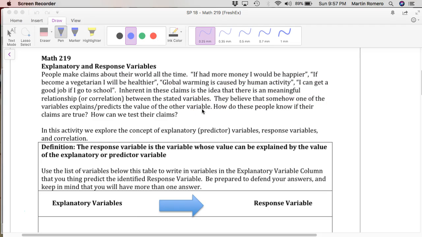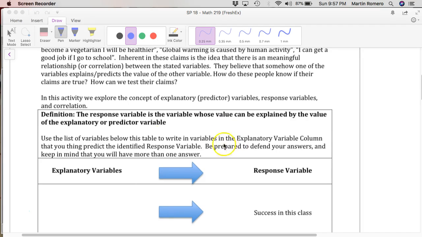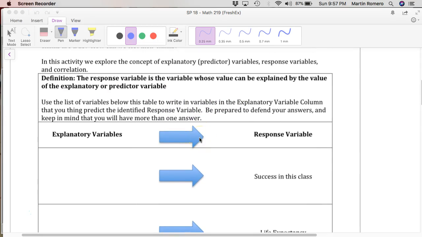All these claims, right, are related to some idea that they believe there's a relationship, a correlation between those variables. They believe that somehow one of those variables explains or predicts the value of the other variable, right? And so how do we know if their claims are true? How do we test them? And that's what we're learning in chapter 4. So in this homework activity, what you're going to do is explore those ideas of explanatory and response variables.